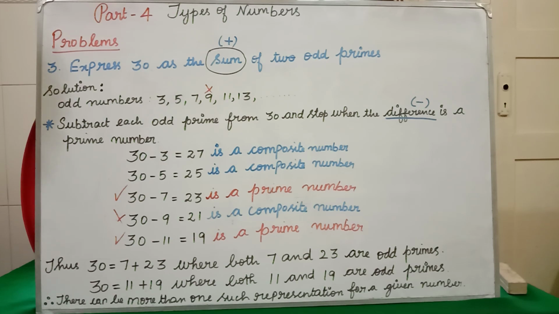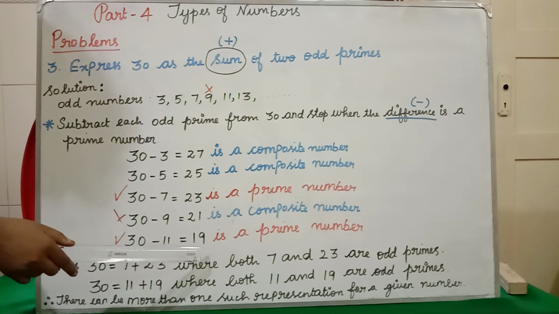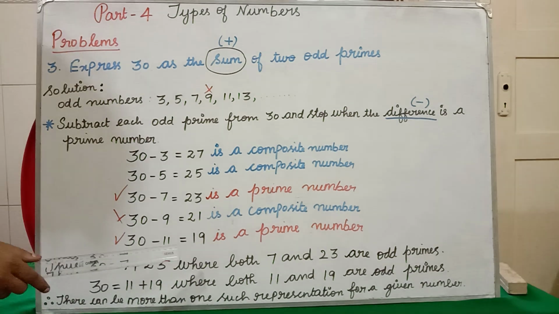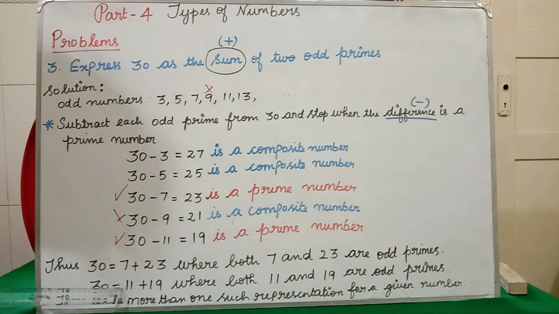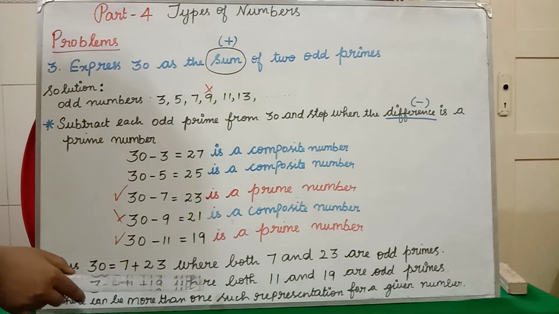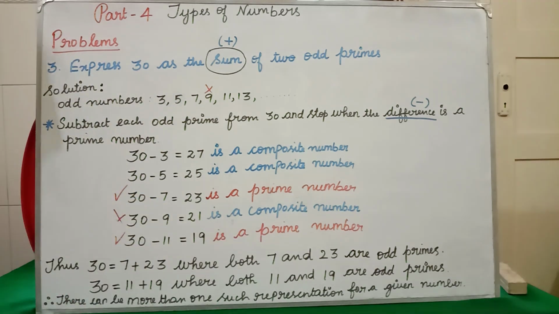Clear? Now, then again where we got prime numbers here, you have to write this 30 and you have to add these 2 numbers: 11 plus 19. 11 plus 19 is what? 30. So, where 11 is what? Odd prime number. 19 is what? Odd prime number. So, both 11 and 19 are odd primes. Therefore, there can be more than one such representation for a given number. Okay, we can express 30 in more than one form.